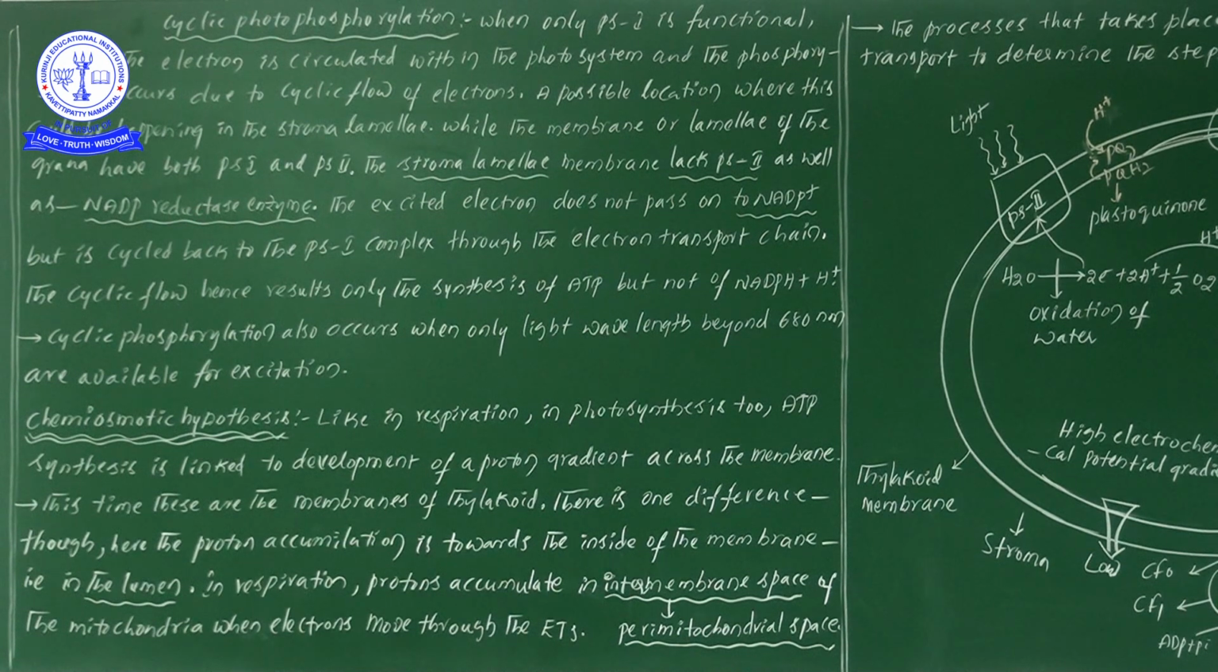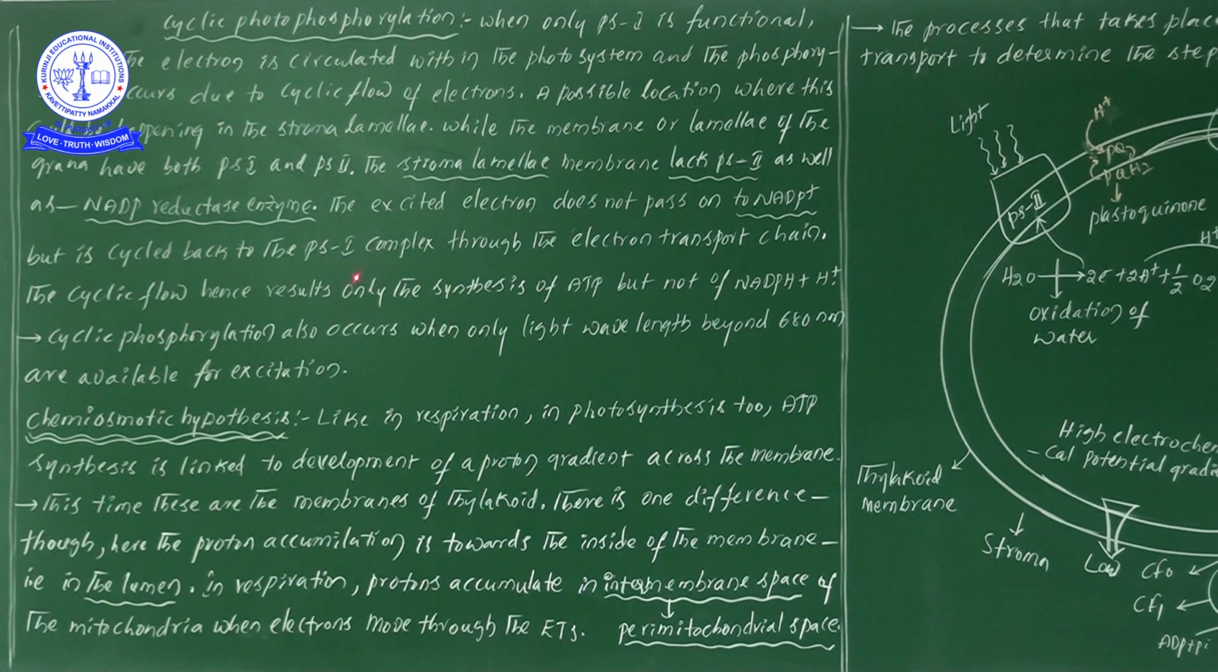NADPH. So here there is no production of NADPH. Next, the excited electron does not pass on to NADP plus, but it is cycled back to the photosystem 1 complex through the electron transport chain. So when the process of electron transport chain is going on, the excited electrons do not pass on to the NADP plus.